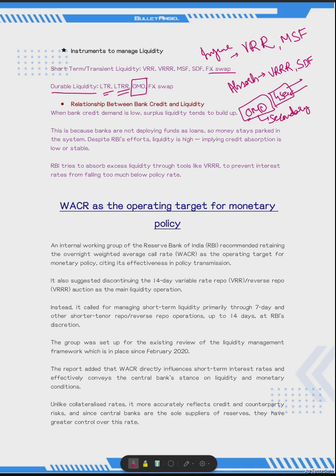RBI will buy some government security or sell those securities in the secondary market to adjust the liquidity. So this is more durable, because it's not an overnight or 13 or 14 day task. RBI can hold it and again sell it in the secondary market, considering the market liquidity situation.